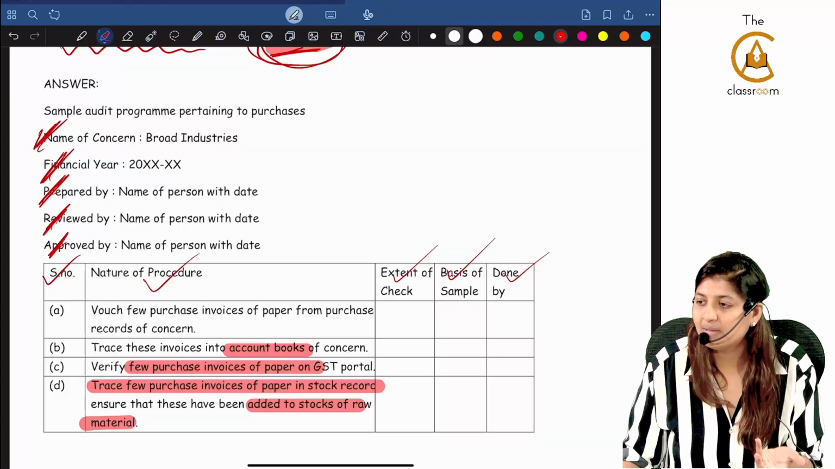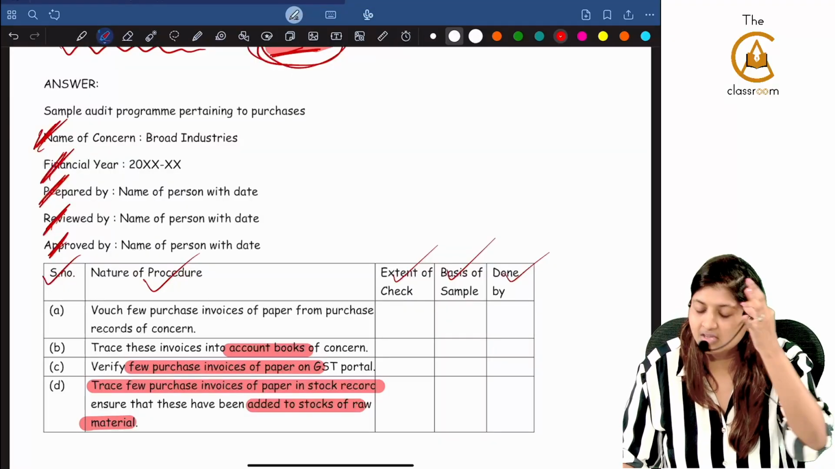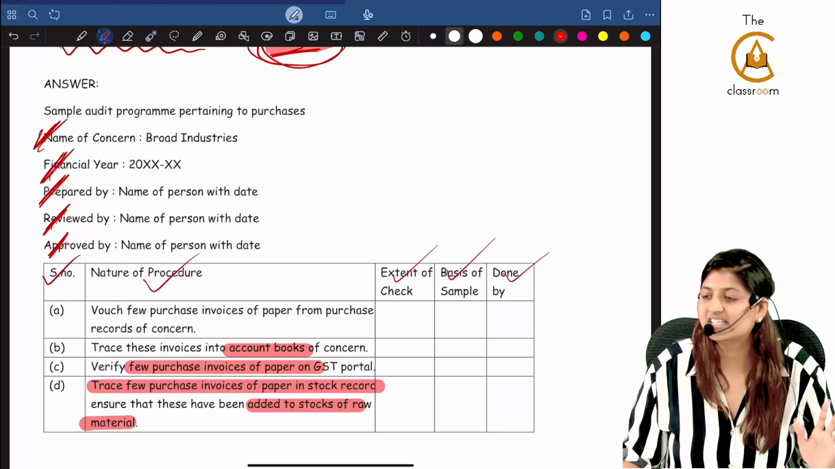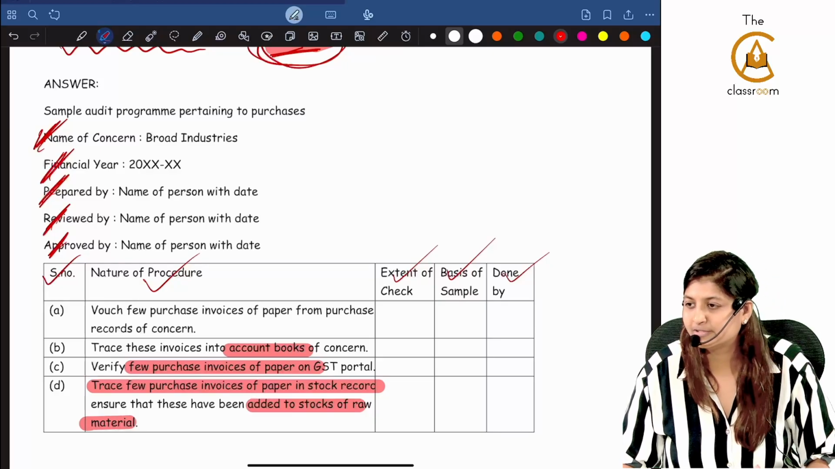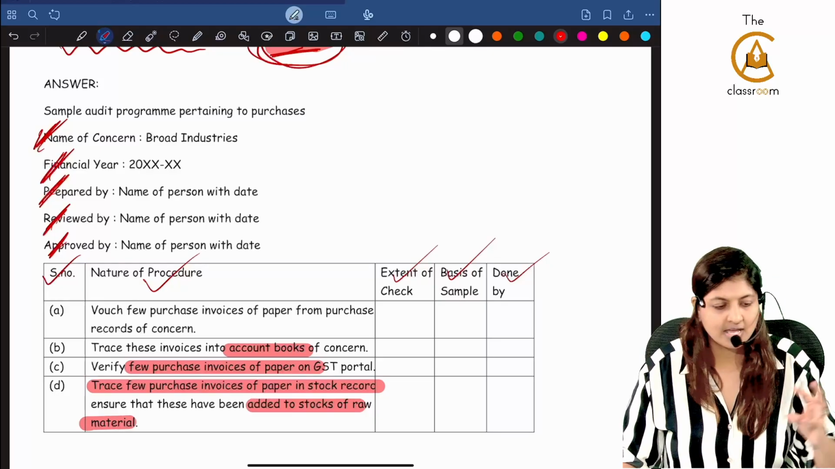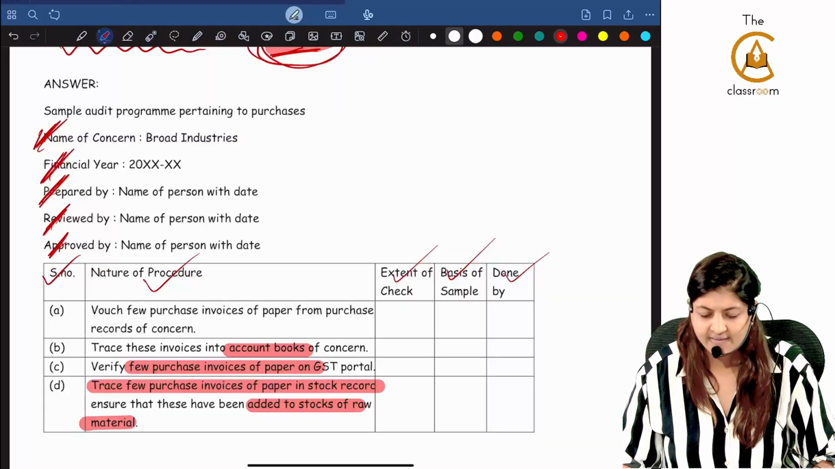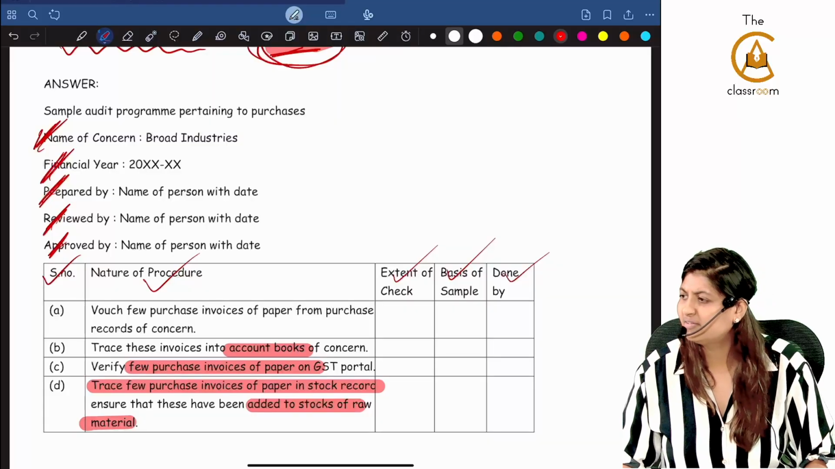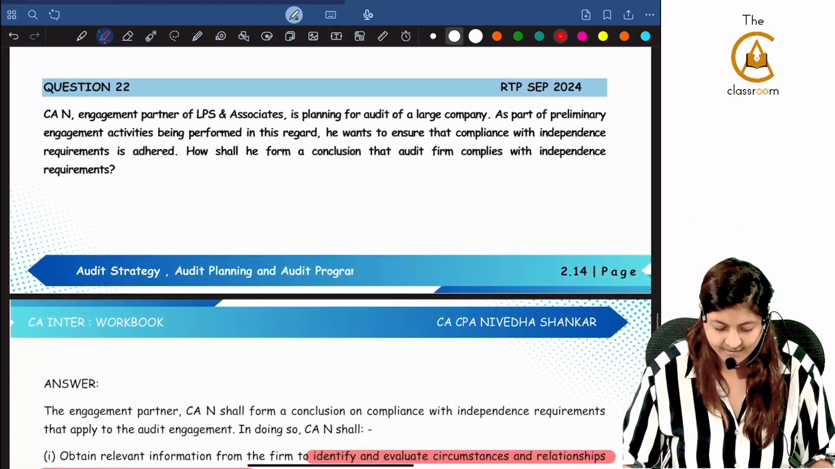If you don't remember anything, logically whatever you can think of, go ahead and just write 6 points also you can write for purchases. Yes or no? GST is there, purchase is there, so many points you can write. Any 6 points, logically whatever comes to your head, just go ahead.